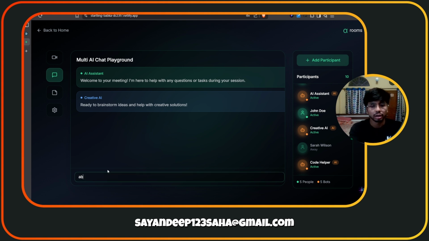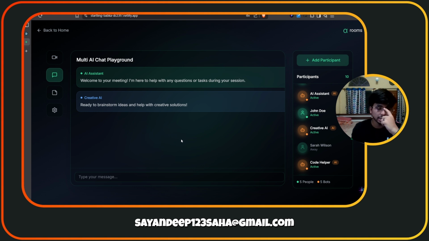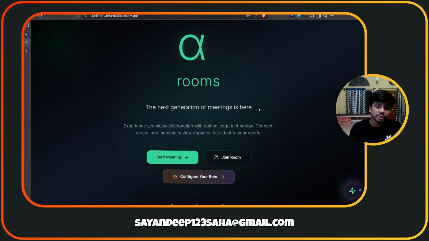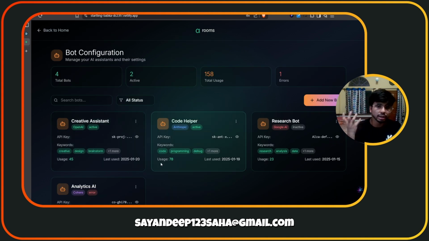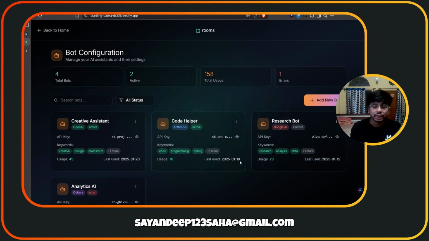In the chat section, we will be chatting with our friends, or we will be having communication with our friends and with the AIs. And finally, in the agentic node generation, which is still under development, it will be a little bit difficult for us to analyze the chat section and make sure all the chat gets saved there. And finally, the settings portion is just a normal generic settings portion, and there is nothing much. Apart from this, not only can we create a temporary bot, if we want to save a bot in the configuration section, we can actually have some specific bots. Each of these bots will have different sets of keywords, different API keys and providers, and that's it.